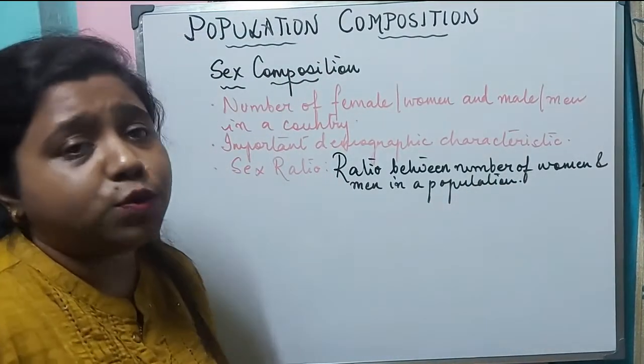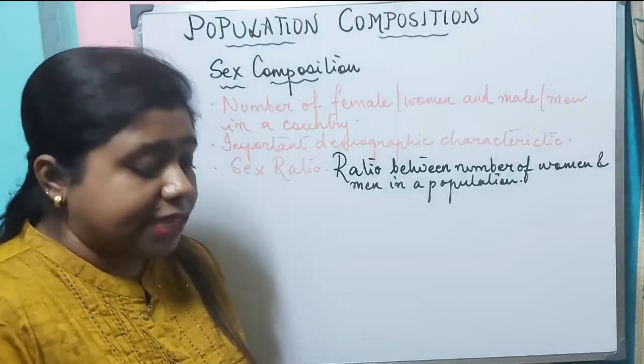Now, different countries use different parameters to calculate the sex ratio.